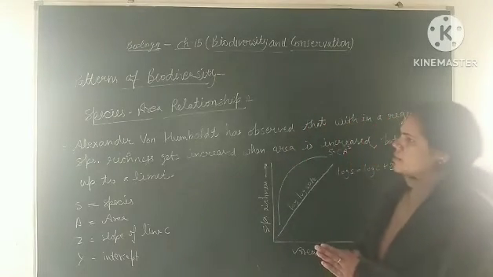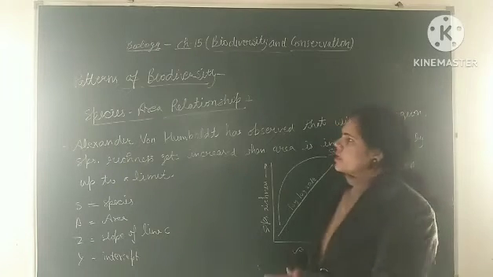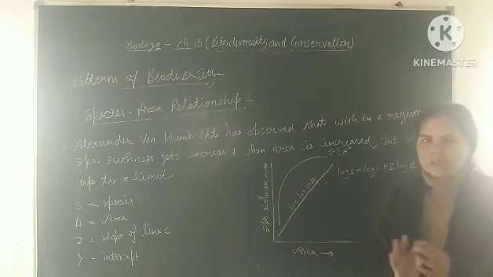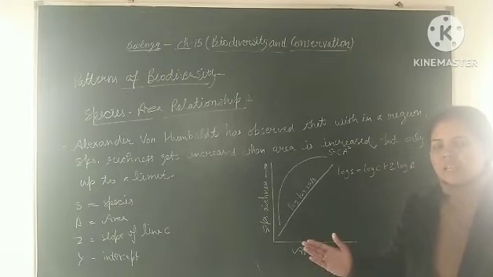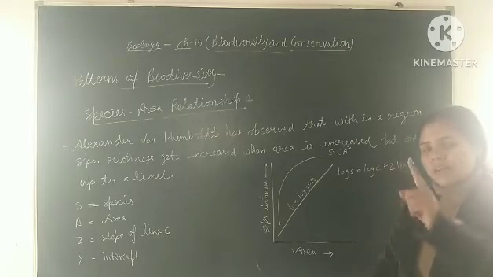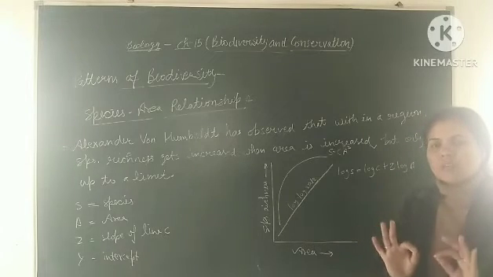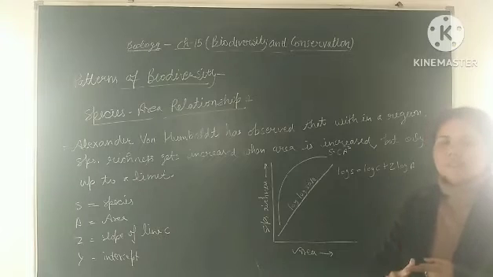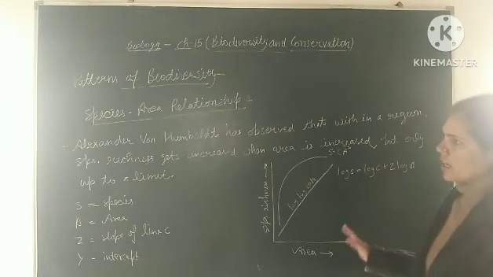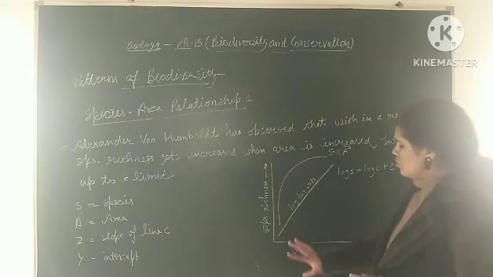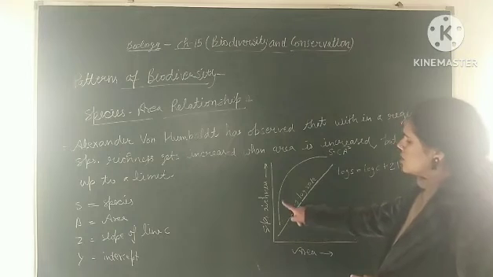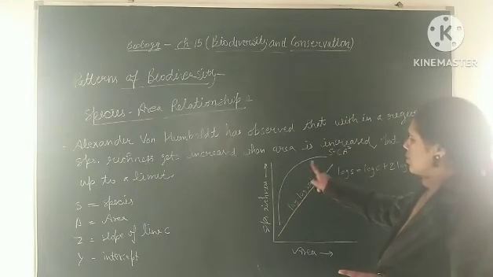Another pattern of biodiversity is the species-area relationship. Alexander von Humboldt observed that within a region, species richness increases when area is increased, but only up to a limit, because of interspecific or intraspecific competition. They plotted a graph of the species-area relationship and found a hyperbola. It means that when area is increased, the species richness also increases, but up to a limit.